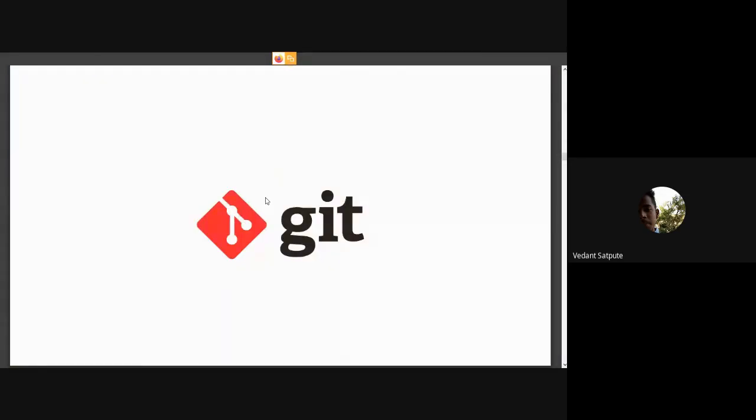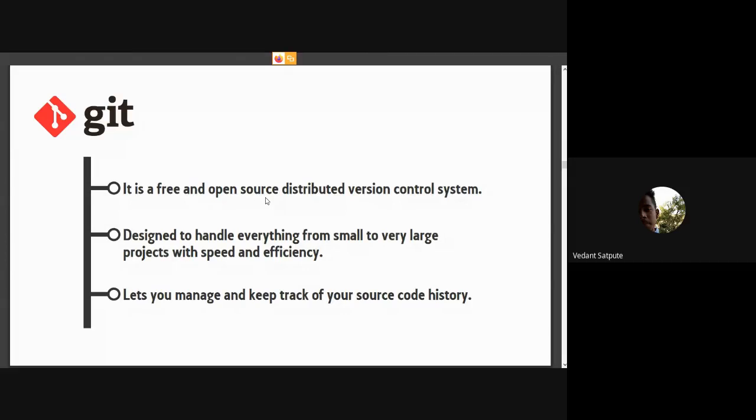Now we will talk about what Git is. Git is a free and open source distributed version control system which helps us track the changes we make in our code and manage it in a proper way so that we don't lose track of the code, and we can also backtrack if we want to get it back. Suppose you created an app and found that the newer version has a security flaw or bugs. To solve this problem, we have Git to do that for us.